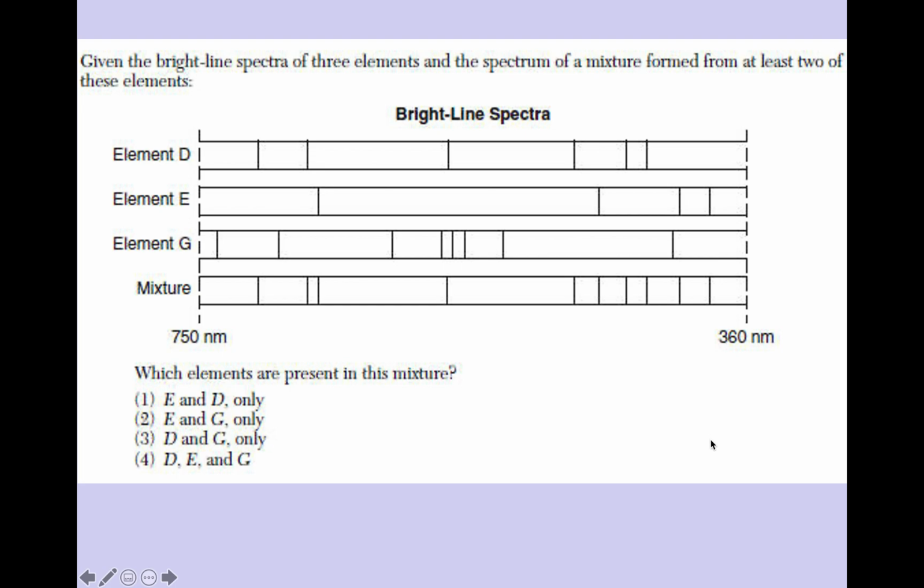Okay, so you should have determined that element E's lines are present in the mixture, but element G's lines are not present in the mixture. So the correct answer is element E and D only are present in this mixture.